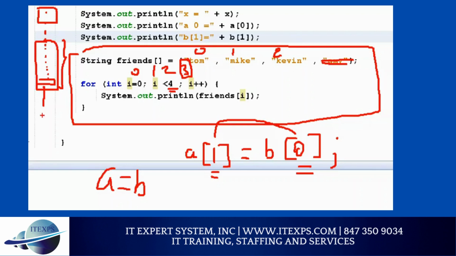And the elevator cannot go more than the ground floor. If it happens, it's news, people die. So if you remember that concept, if somebody tries to do array minus, it's not going to work. And if someone tries to go more than this, it's not going to work. Make sense or no? Anytime you're going more than the predefined array, you will have an error. You need to remember this thing.